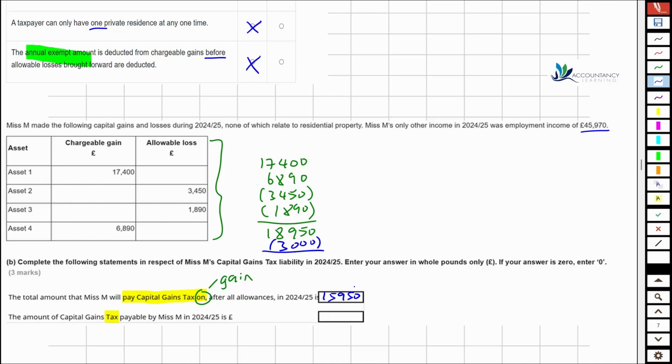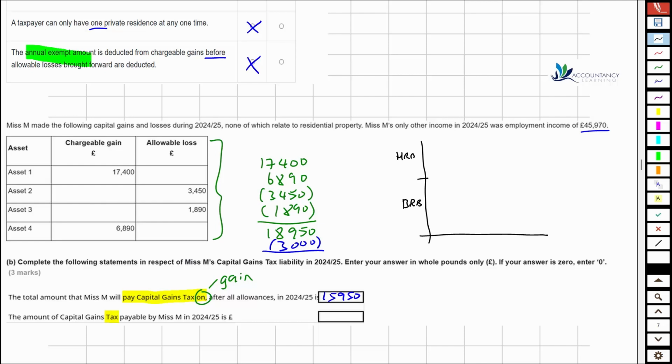So how much of that is going to be taxed? Well, we need to think about the various bands. As we've seen in the various questions we've been doing in this sample assessment, we need to stack our various gains on top of each other, and then work out which bands we're going to be fitting into. So we've got our basic rate band, and then above that our higher rate band.